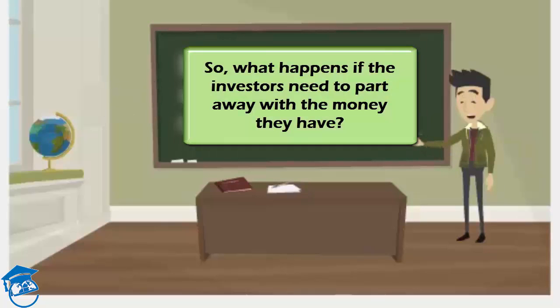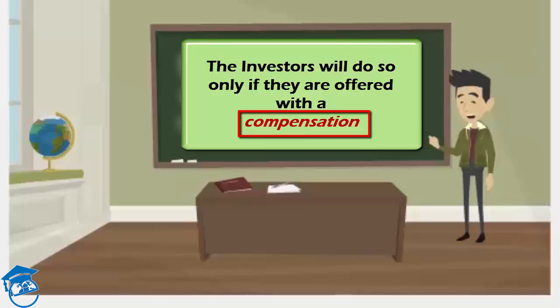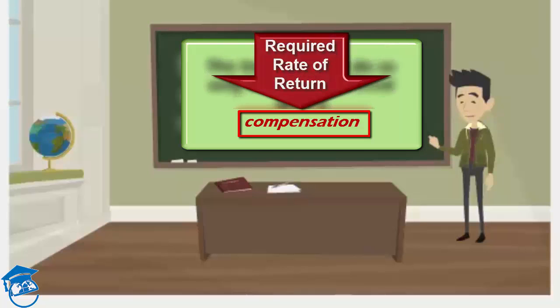But again, we also discussed that if at all an investor needs to part away with his or her money for a distant future, he or she does it only when he or she is being offered a compensation against the foregoing. This compensation is the compensation which the investors rightfully demand for the benefits or the comforts which he or she shall be sacrificing for not keeping the money with himself right now, rather than investing it for a distant future. Such a compensation is also technically known as the required rate of return from the investors' point of view.